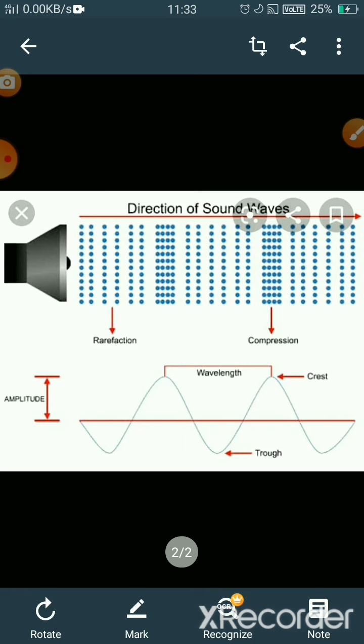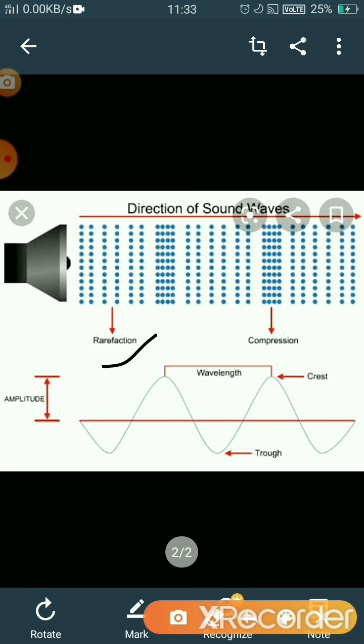Here you can see that the blue dots are showing the particles of air. Here is a loudspeaker. When the loudspeaker starts, first a region where the particles are far away from each other, and that is rarefaction. Next, compression, where particles are very close to each other and have very high density. So we can understand that compression and rarefaction occur continuously, and sound is a form of wave.